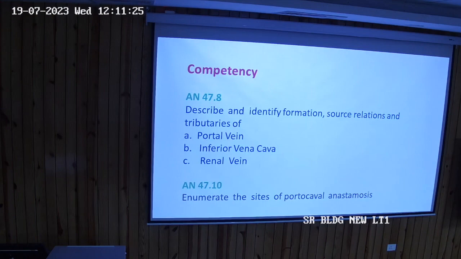Okay. Now you all know one thing. The gut is supplied by the foregut by the celiac trunk, the midgut by the superior mesenteric vein, and the hindgut by the inferior mesenteric vein. Okay, so superior mesenteric vein is bringing from the midgut. You will say, Sir, you are saying the whole intestine, then why is the superior mesenteric vein going and forming the portal vein? What about the inferior mesenteric vein?